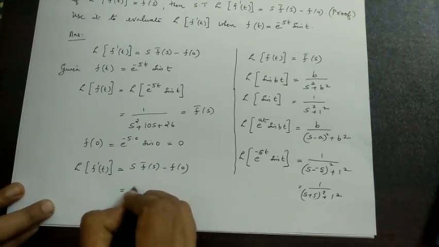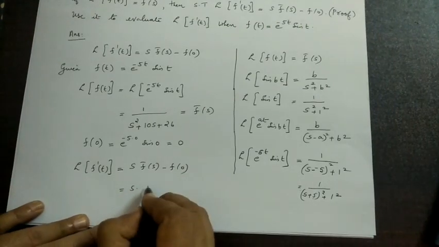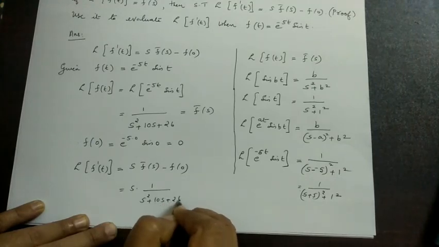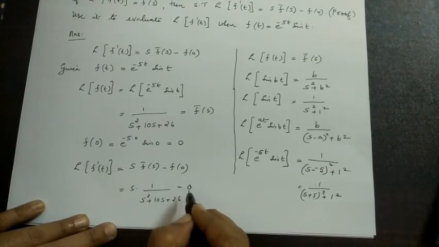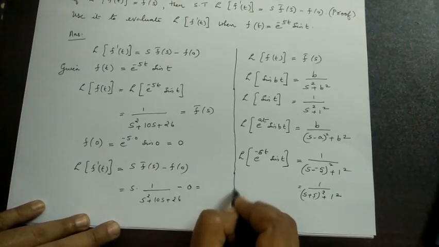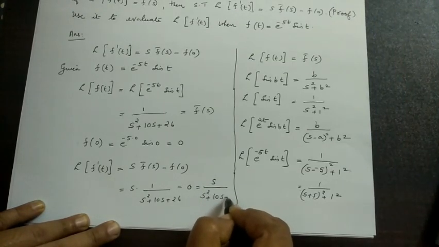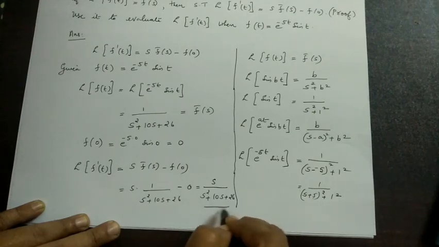It is equal to s into, in the place of f bar s, we can write 1 by s square plus 10s plus 26, minus 0. This is equal to s by s square plus 10s plus 26. That is the final answer.